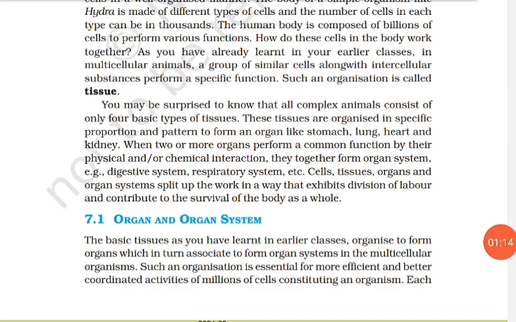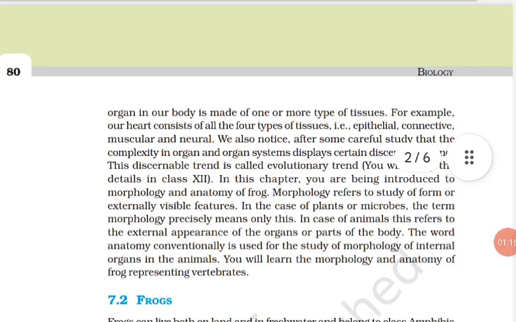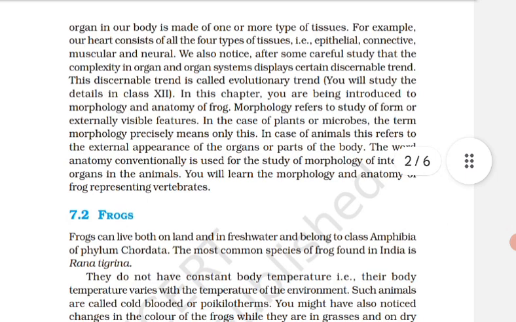Morphology refers to the study of form or externally visible features. In the case of plants or microbes, the term morphology precisely means only this. In case of animals, this refers to the external appearance of the organs or parts of the body. The word anatomy conventionally is used for the study of morphology of internal organs in the animal. We will learn the morphology and anatomy of frog representing vertebrates. We are going to start frog.